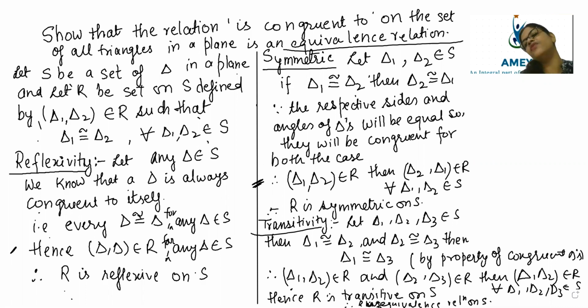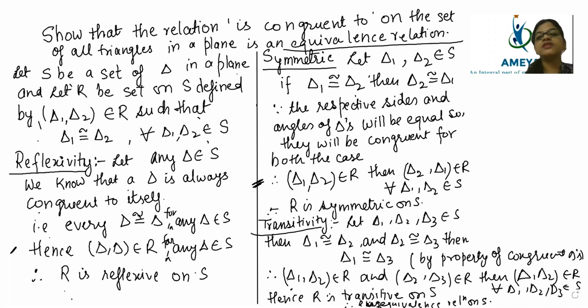Why is R an equivalence relation on S? Because R is exactly successful in explaining that the relation is reflexive also, symmetric also, and transitive. Means the relation has that set of triangles which can be reflexive also, symmetric also, and transitive. Means from the set of all triangles, the relation has taken all congruent triangles.